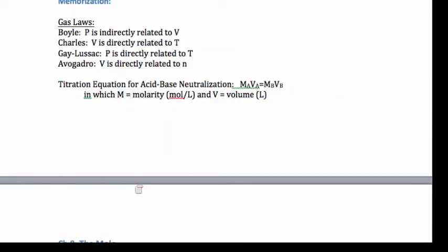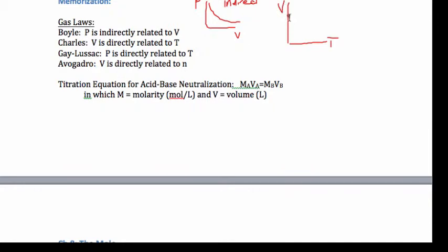As far as what is not on the resources sheet that I think you should memorize, I think you should keep straight the gas laws. So the Boyle's relationship says that when pressure increases, volume decreases, and when pressure decreases, volume increases. This is an indirect relationship. This is Boyle's law.